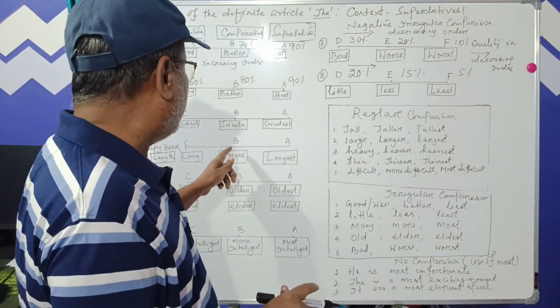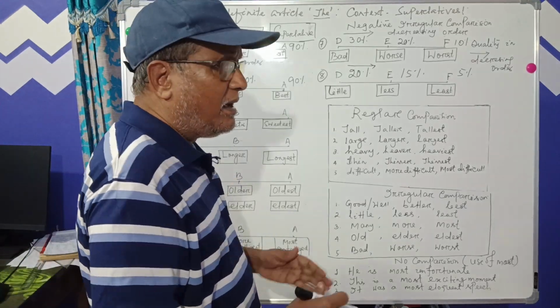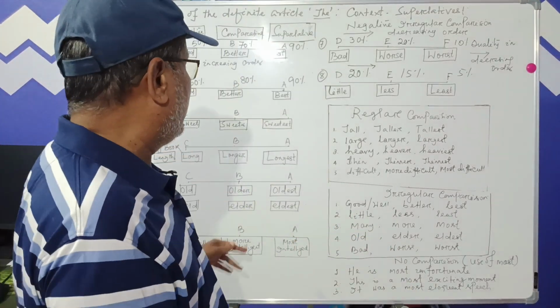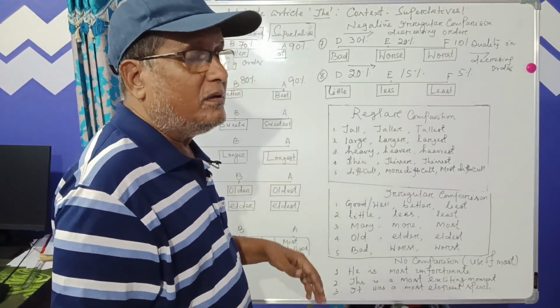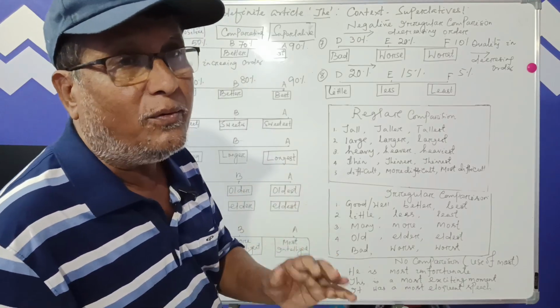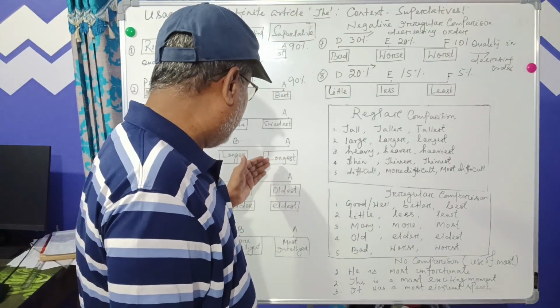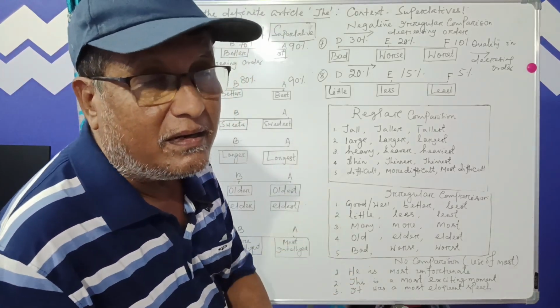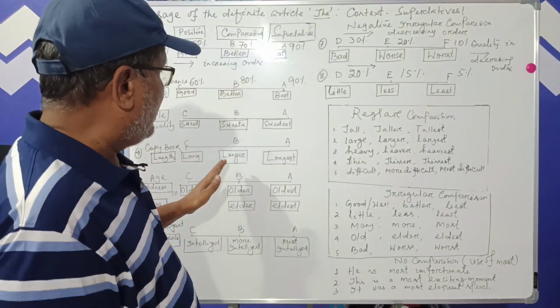"Than" is used when there is a comparison between two. And when the comparison is among three items or three varieties, we use "the" for the superlative, and it is the longest one. It is the longest copy book, or these are the longest copy books.